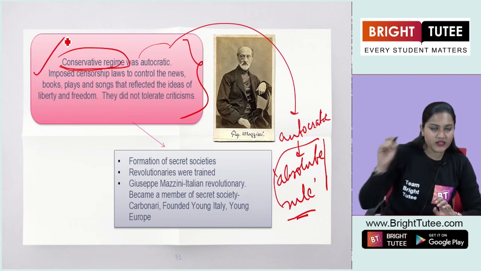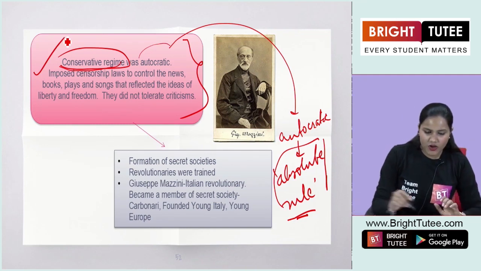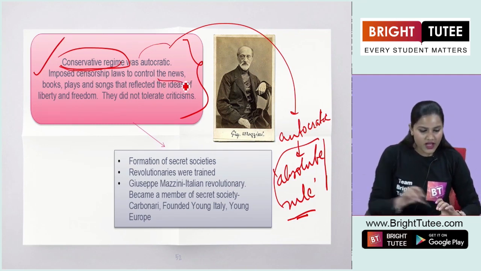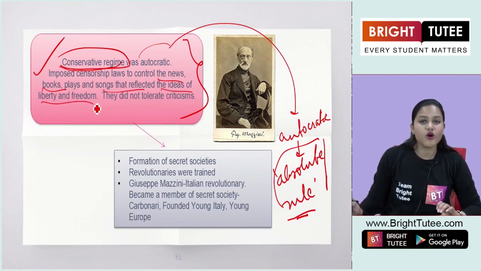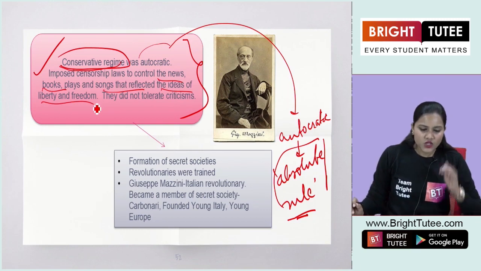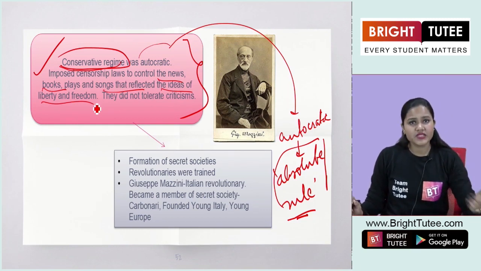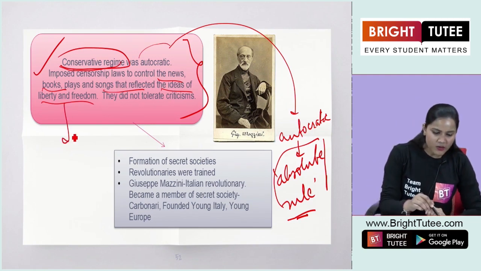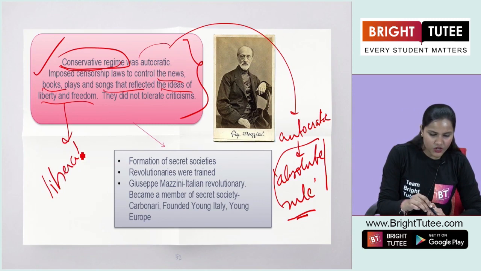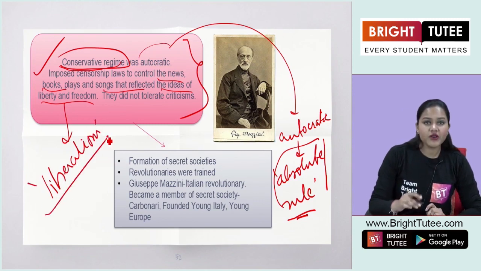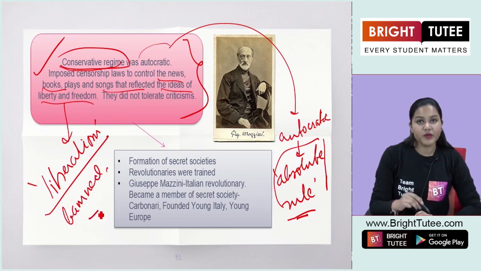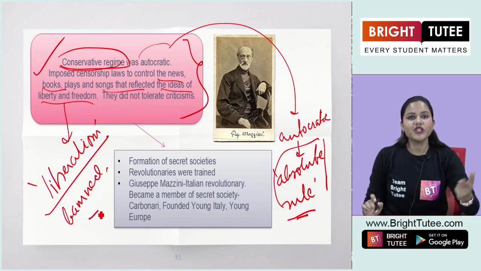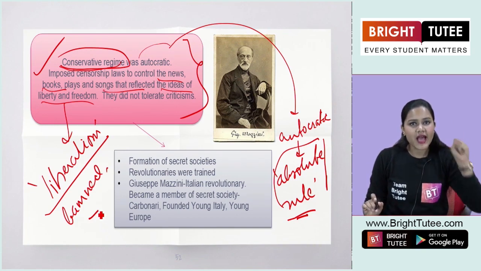So basically, what did they do? They imposed censorship laws to control the news, books, plays and songs that reflected the ideas of liberty and freedom. So all those songs, books, plays, dramas, news, everything that talked about liberalism, in short, was banned. Censorship was imposed on them because it was now an autocratic government that had absolute rule.